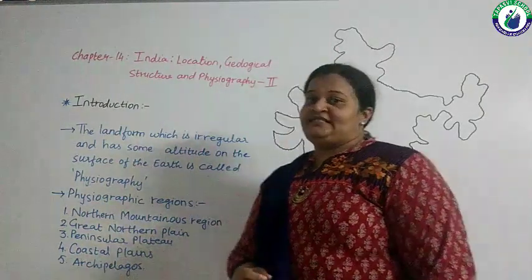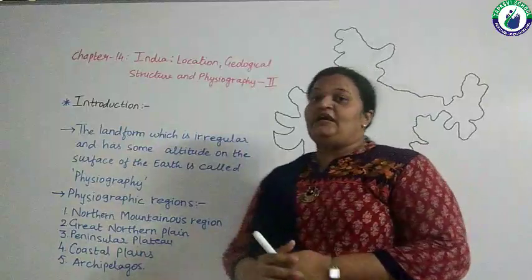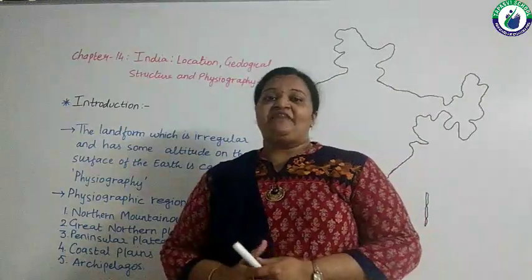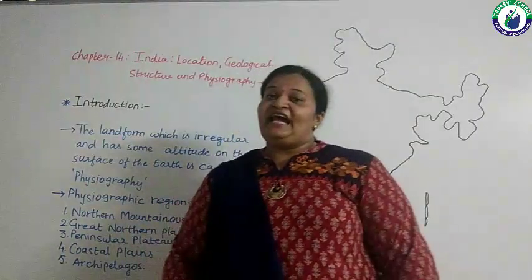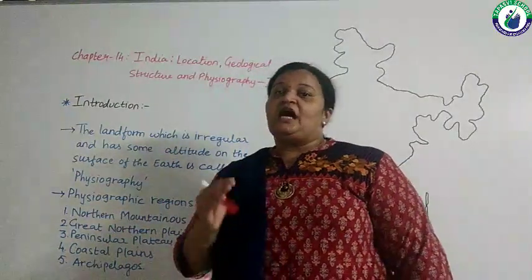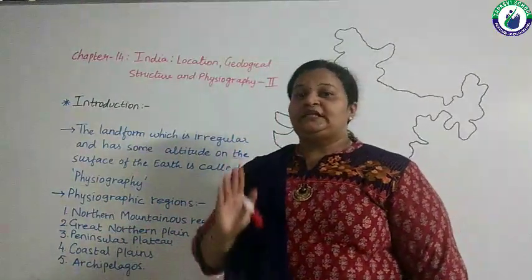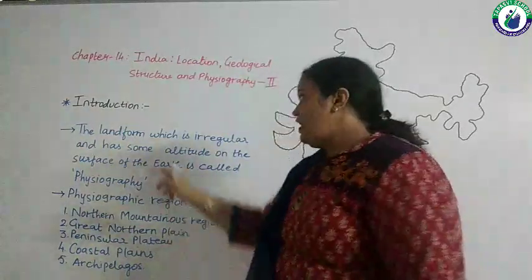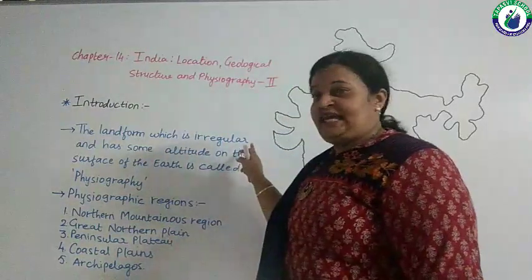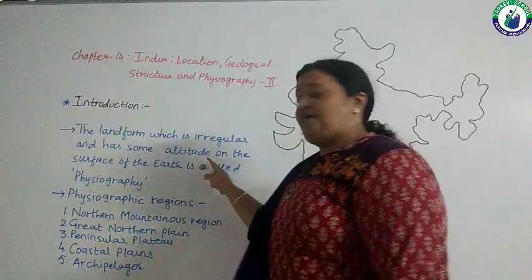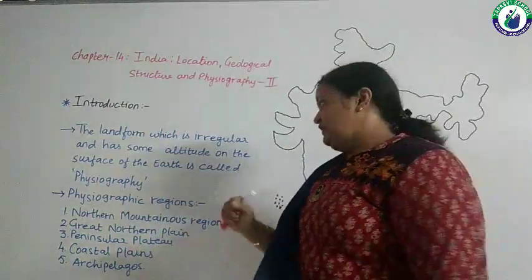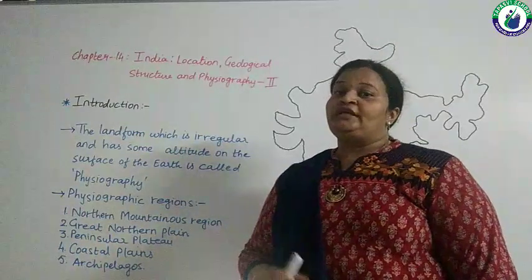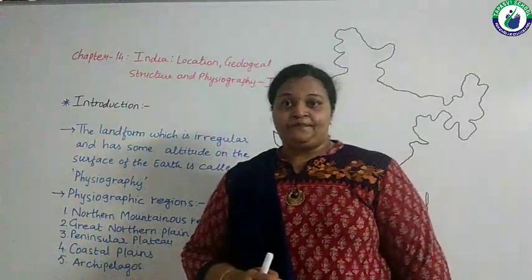Let's try to understand the basic meaning of physiography. Physiography means varied landforms available on the earth. The landform which is irregular and has some altitude on the surface of the earth is called physiography.